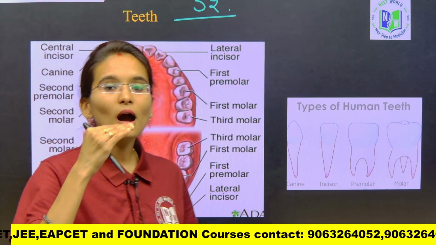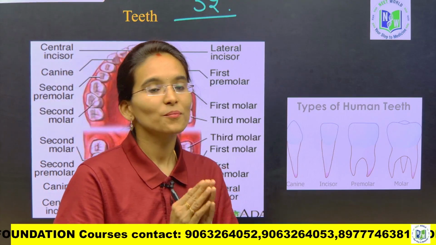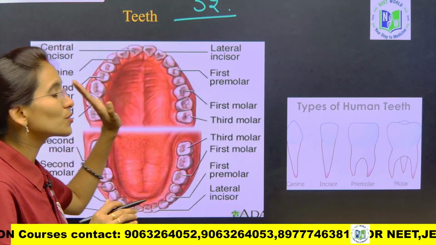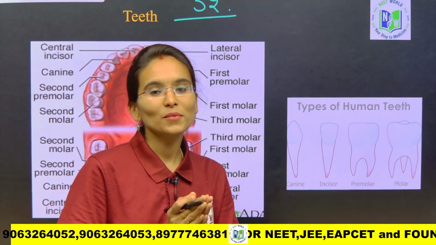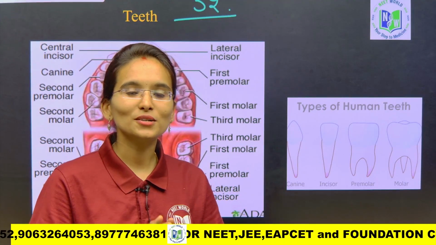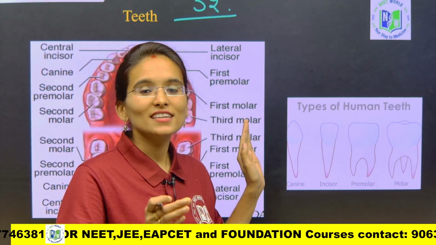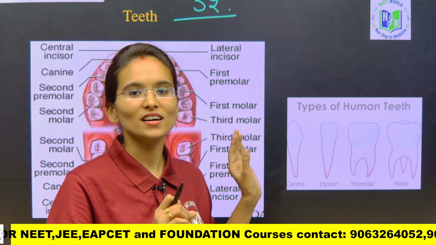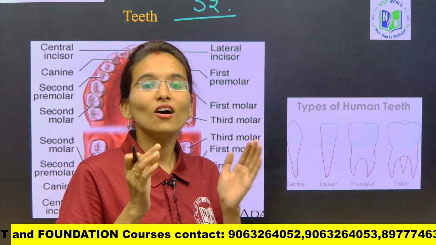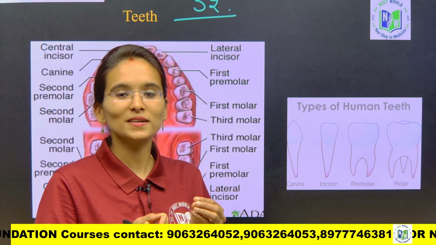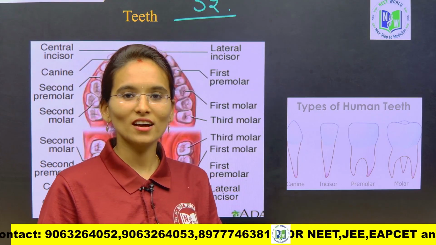Generally we have the upper jaw and the lower jaw. The upper jaw is going to have a total of 16 teeth, and the lower jaw is also going to have 16 teeth. 16 plus 16 is equal to 32. In that 32 we have different numbers of canines, premolars, incisors and molars. Now we need to give the exact number: how many incisors are present, how many canines we have, and how many premolars and molars we are going to have.